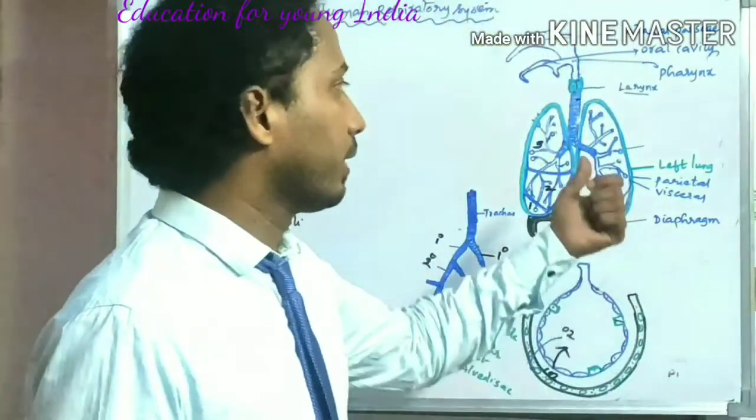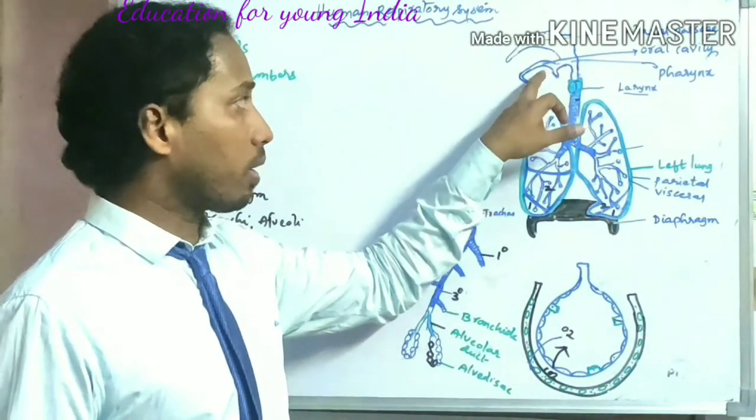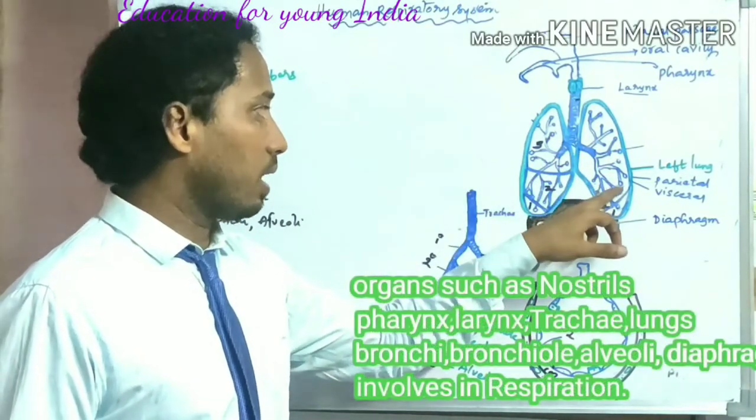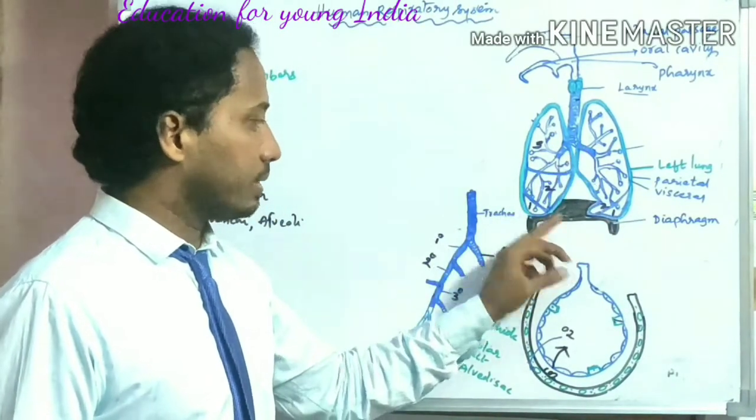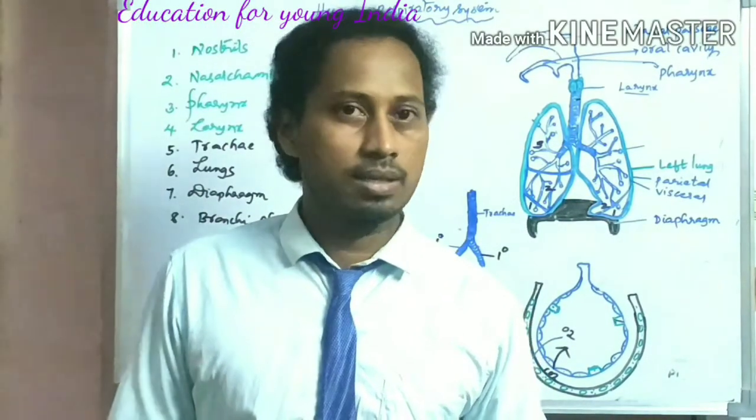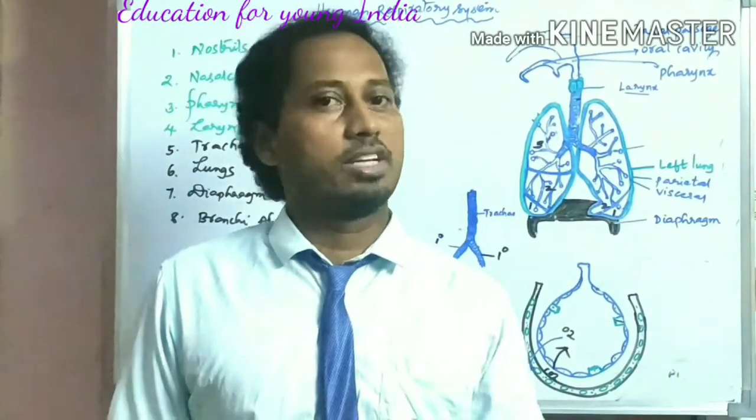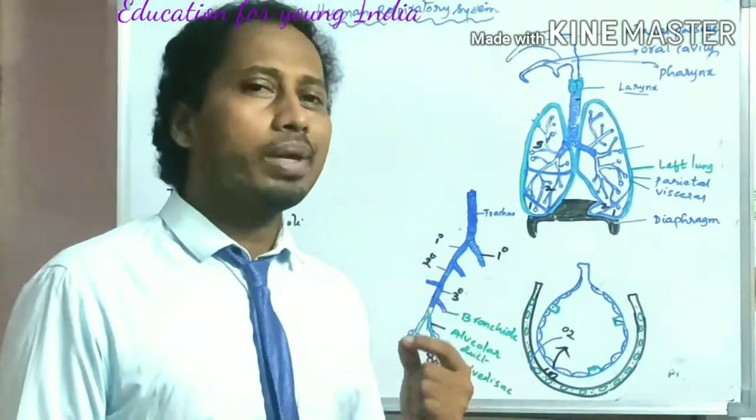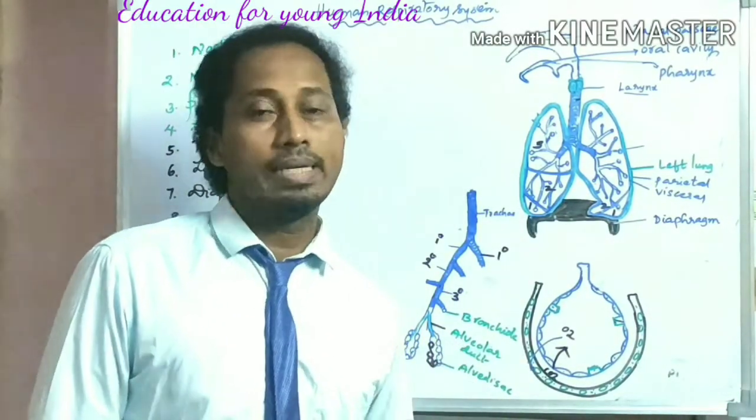So here in the diagram, if you watch, there are the nasal passage, oral cavity, pharynx, larynx, trachea, and lungs, a pair of lungs, and bronchi, this is called bronchi, and the diaphragm, and importantly, the most important part in respiration is the alveoli. So you have seen a number of organs involved in respiration. These are all together called organs of the respiratory system. Each and every organ and its role we will now discuss.